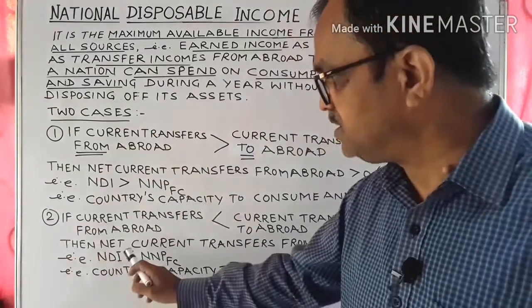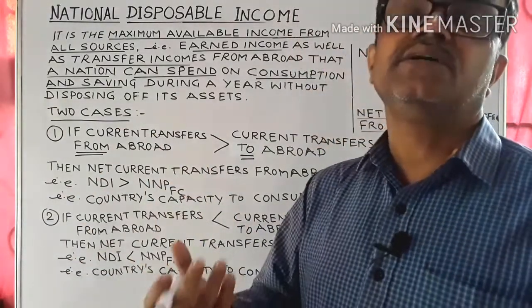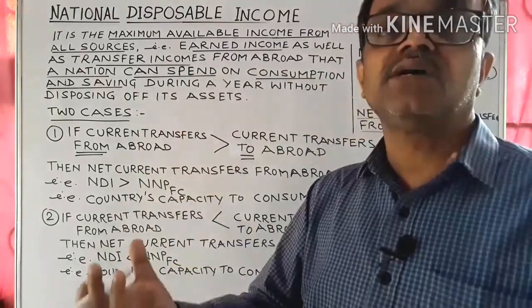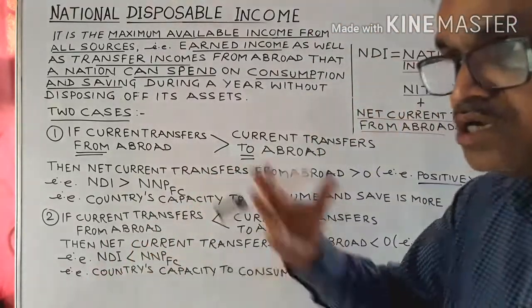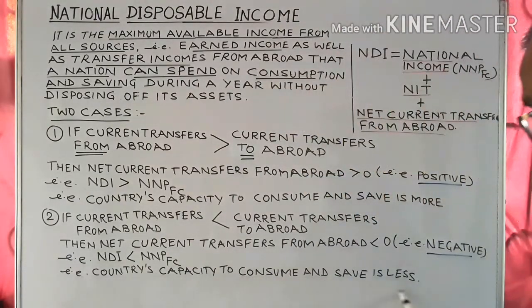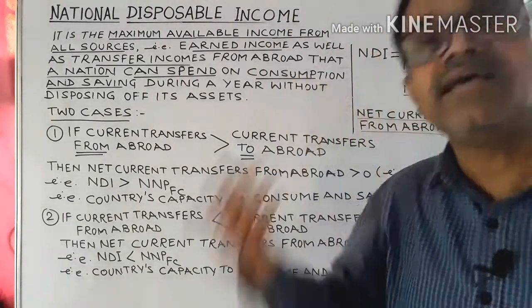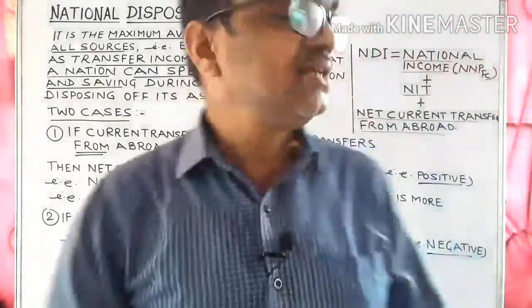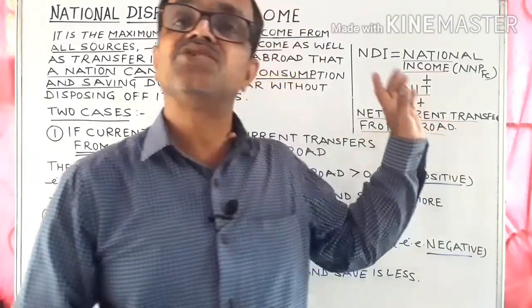National disposable income would be less than the total national income in the economy. It means the country can now spend less on consumption and saving. That is, the country's capacity to consume and save is less than before. So these are the two situations related to the net current transfers from abroad.